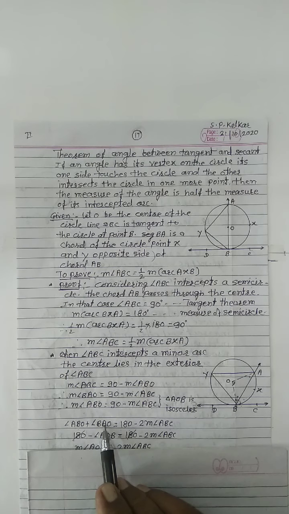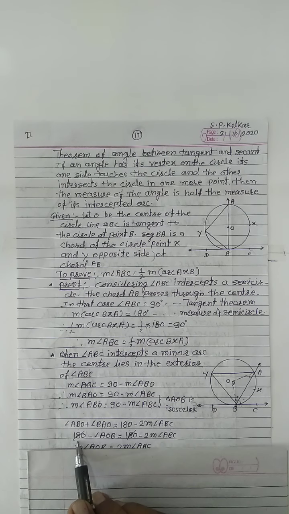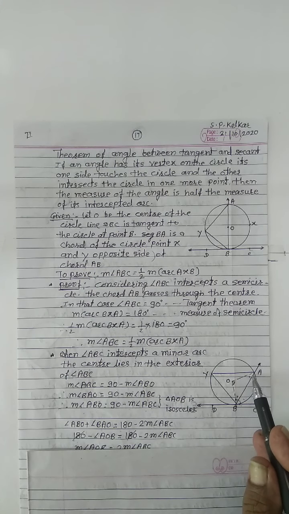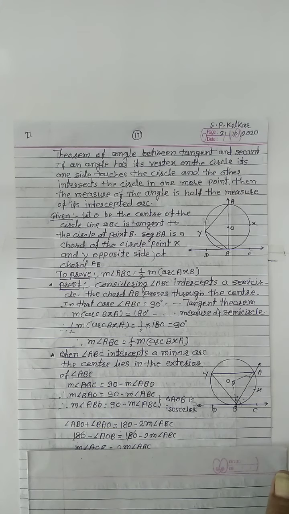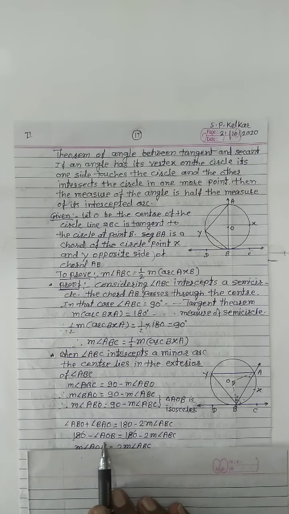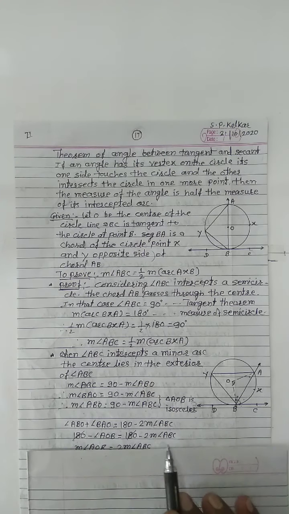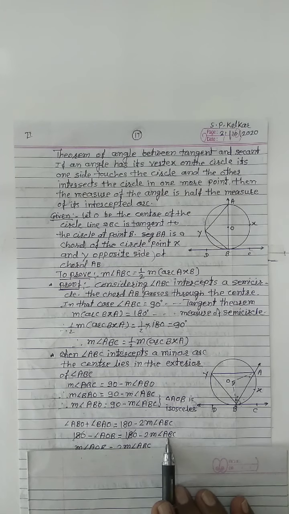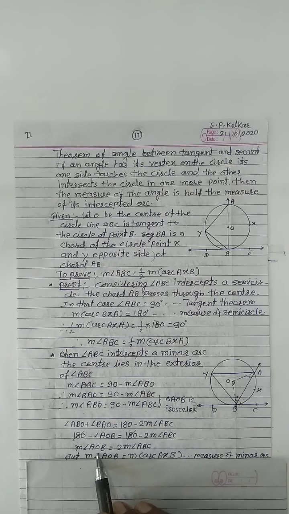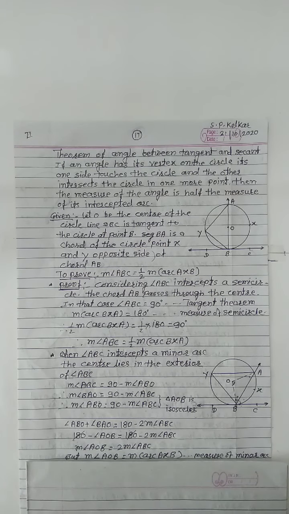For these two angles we write 180 minus the measure of this central angle, since the sum of these three angles equals 180. So minus angle AOB equals minus twice measure of angle ABC. This minus sign cancels. Then measure of angle AOB equals twice measure of angle ABC.